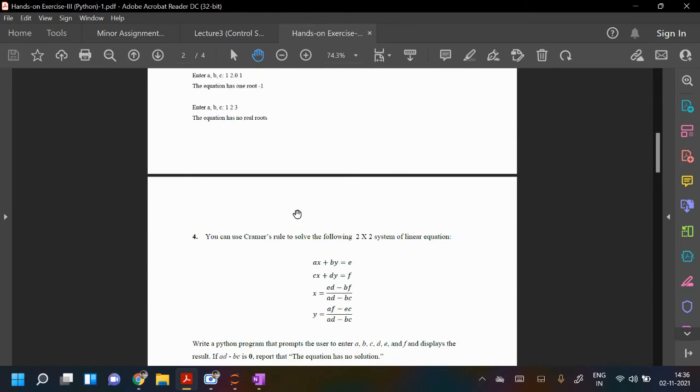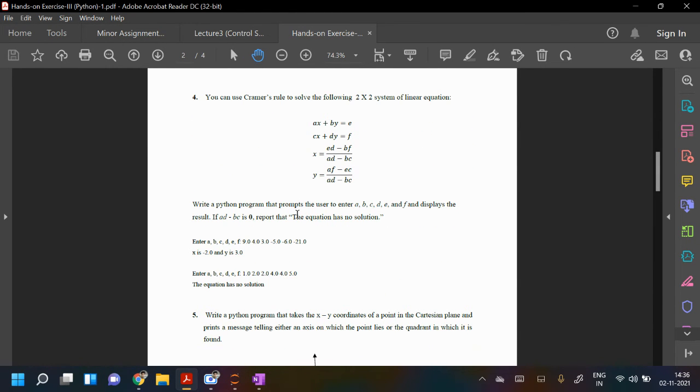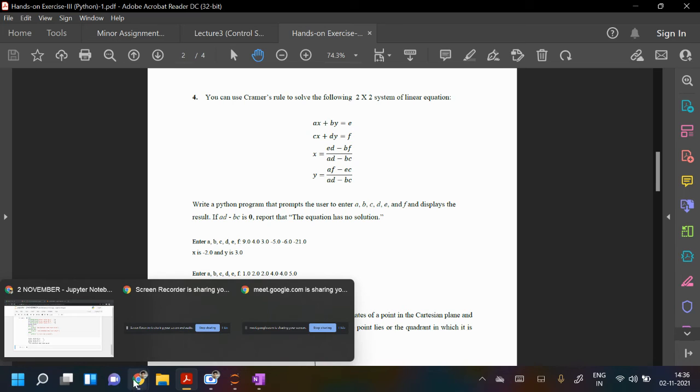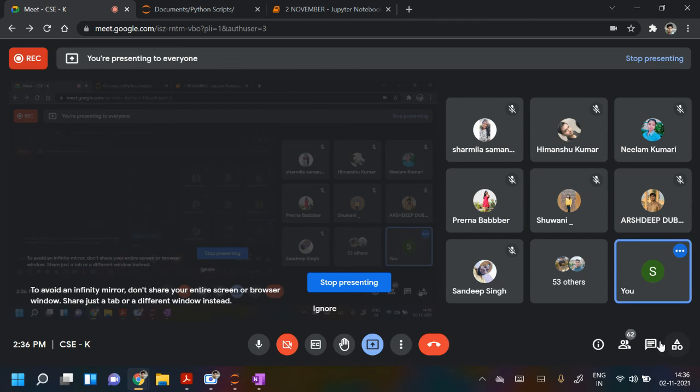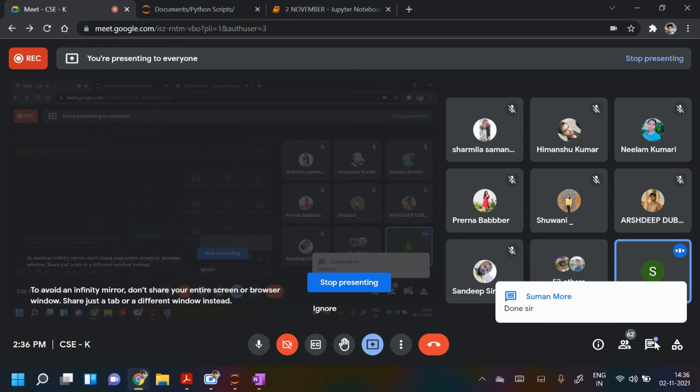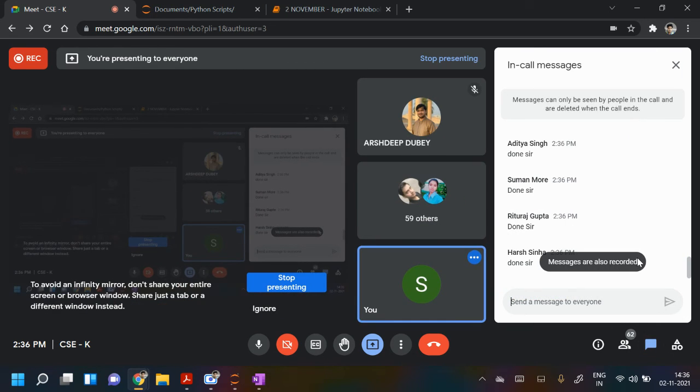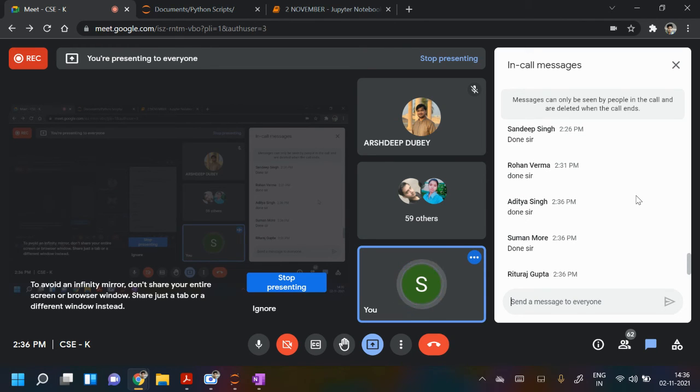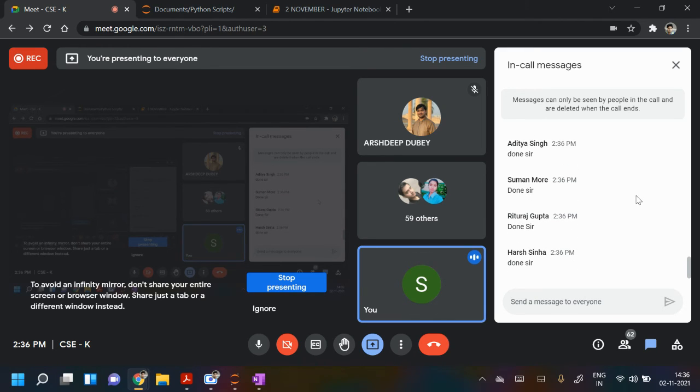Now those who have done the fourth question, please write your name in the chat. Just write done in the chat. Okay, so yes, Aditya, Suman, Rituraj, Hers. Okay, Abhishek.